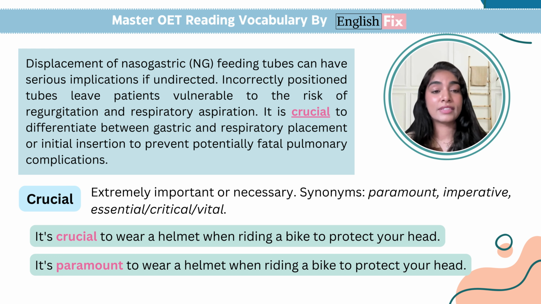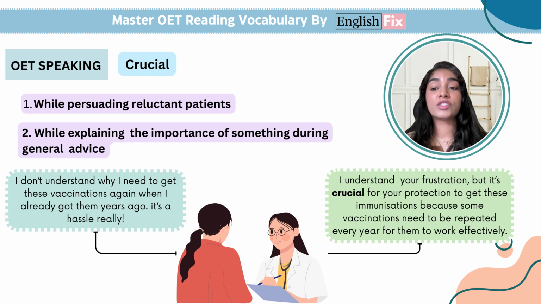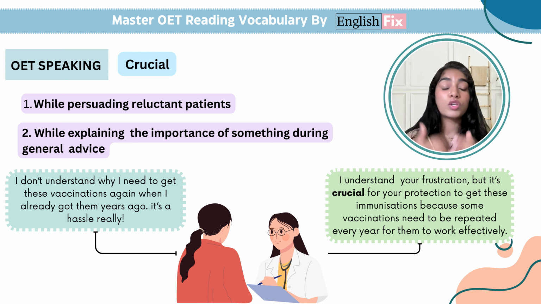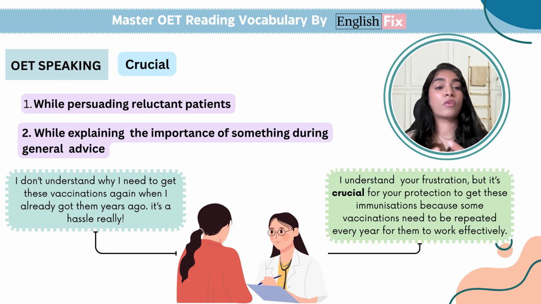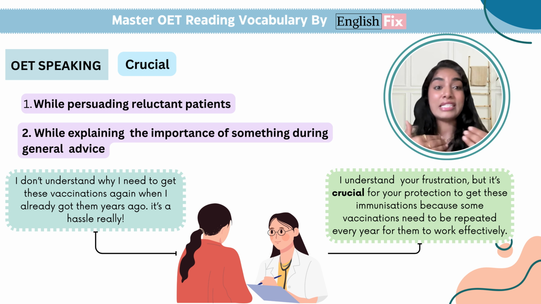Now, like I said, this word can be used in your OET speaking and writing as well. Let me show you that in your OET speaking, you can use this word when you want to highlight the importance of doing something to your patient, whether you are a nurse or you are a doctor. You both can use this word while talking to your patient rather than repeating the term.